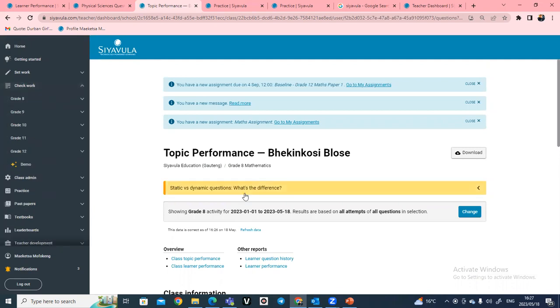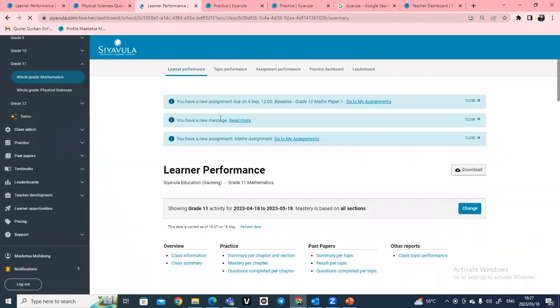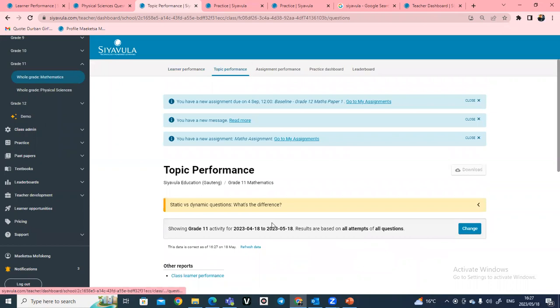You can just go to that particular grade that you are teaching, and then from there, if you're not linked to the class, you can just go to the whole grade. And if you are linked to the class, you will go to our topic performance, and from there it will give you a fully worked out report.